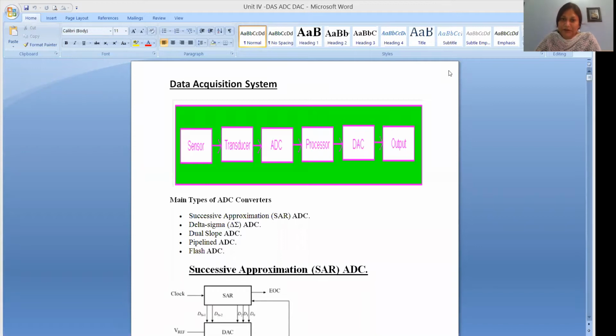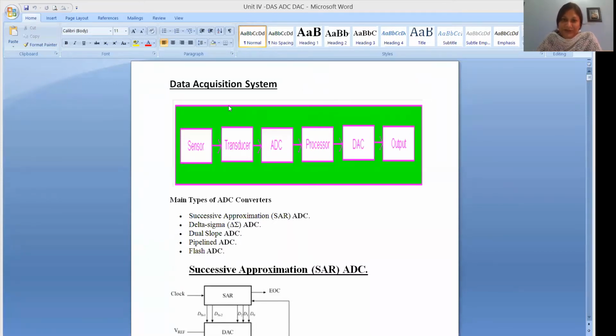We have completed 2 units, first unit and second unit. And third unit is about virtual instrumentation. So we will be skipping this unit. We will do it afterwards. First, let's start with unit 4, that is on data acquisition system and analog to digital converters and digital to analog converters.